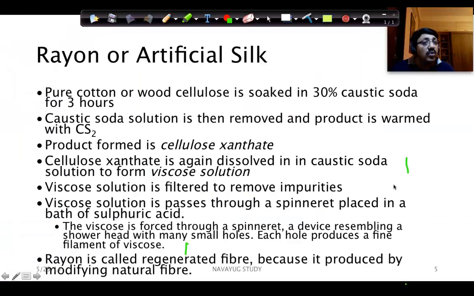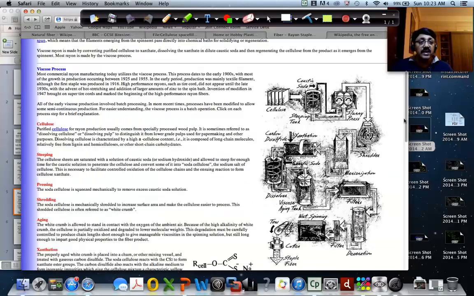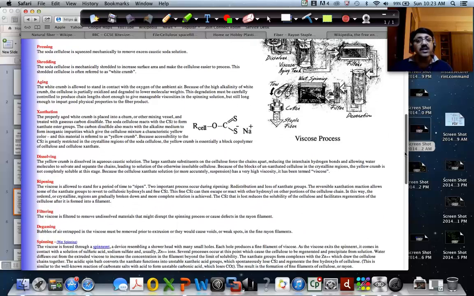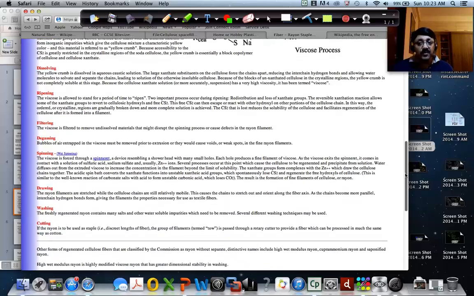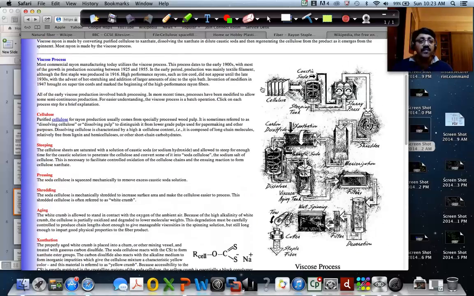I want you to go through the textbook. It explains these steps very clearly. If you want, go through this website. It in fact gives more details about the steps. Some of the steps you may not understand. You can see this is giving each step very clearly, what it is and what is happening. Some of these you may not understand, for example, things you have not learned till now. That's why I skipped them. But if you are very keen, you can go through these steps and you'll get a better idea. I put this URL in the presentation. You can definitely go through it.